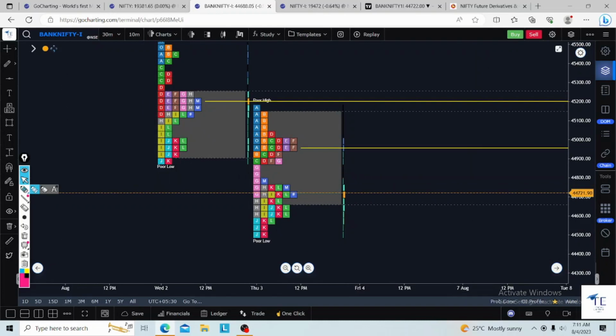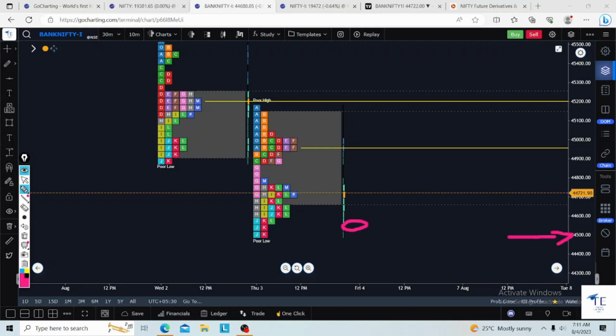This is the Bank Nifty future continuation chart, 30-minute time frame, and this is a market profile, time price opportunity. Let's have some discussion here. There is a good opportunity when the market is opening nearby the previous day low, that means 44,500.